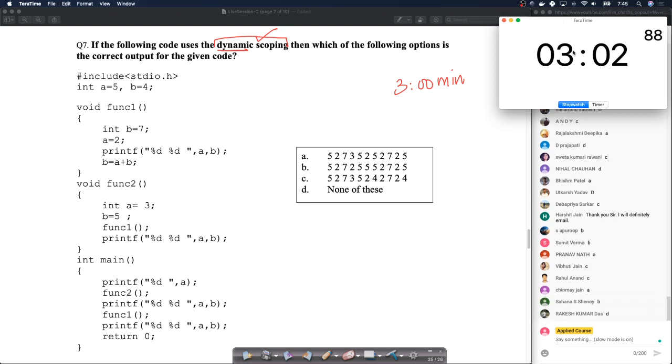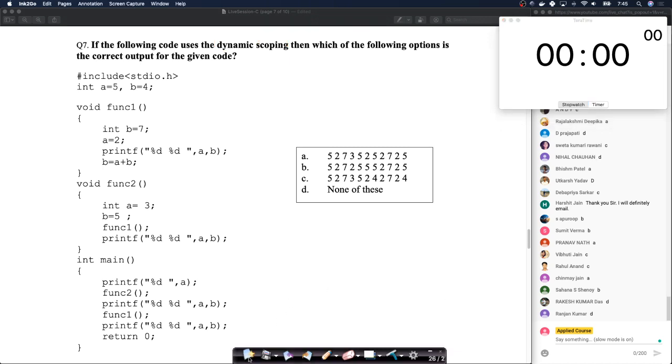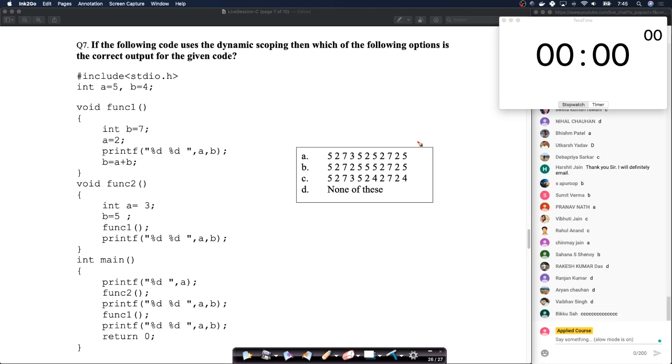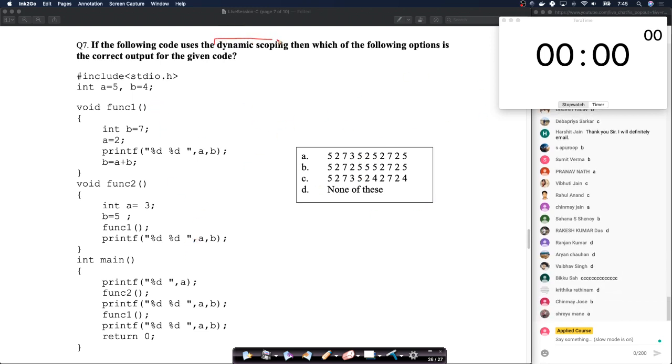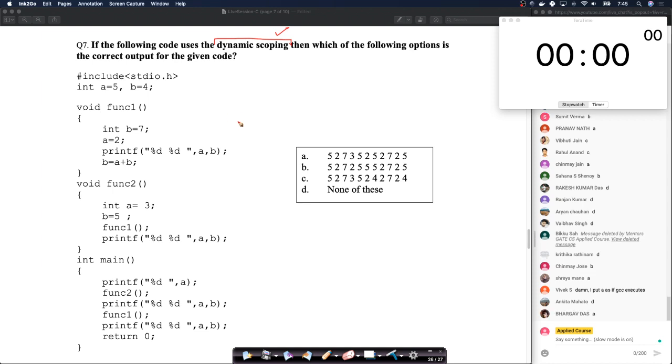Okay, it's already 3 minutes, so I've seen a lot of you have answered. Some of them certainly incorrect because I see options A, B, C, D, all 4 of them. So let's go through it. I hope all of you know the basics of dynamic scoping. Again, in these question answer sessions, we'll not be able to cover theoretical concepts.